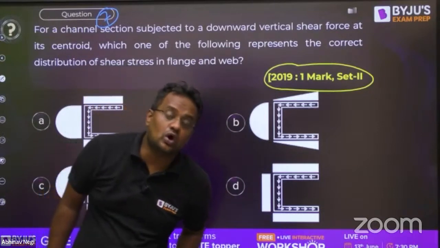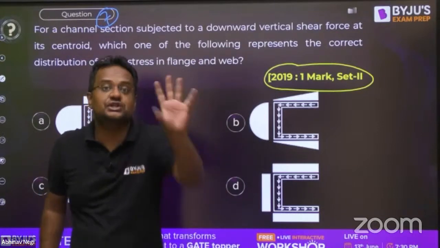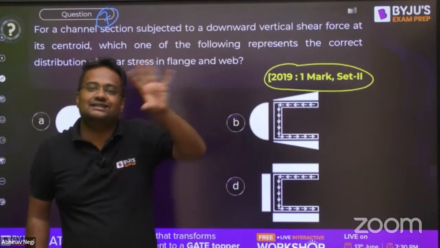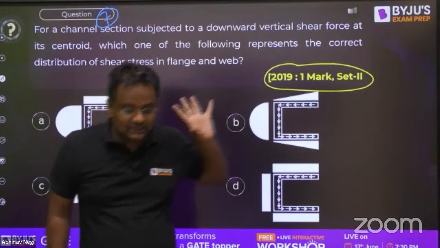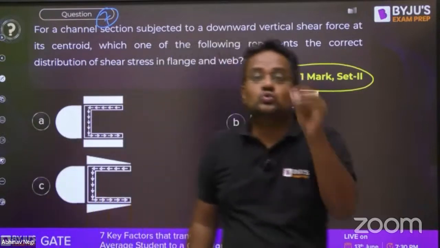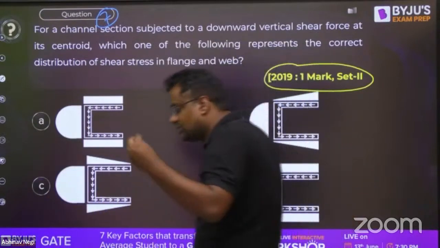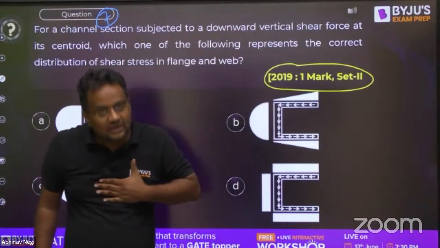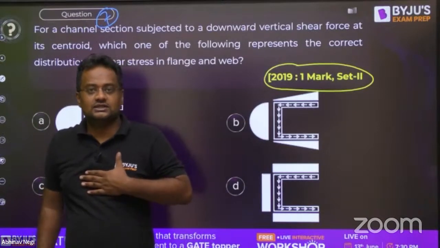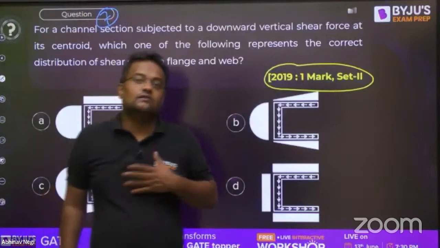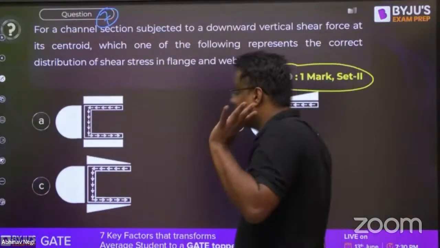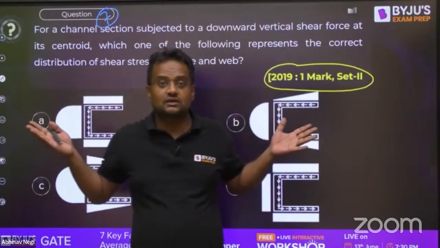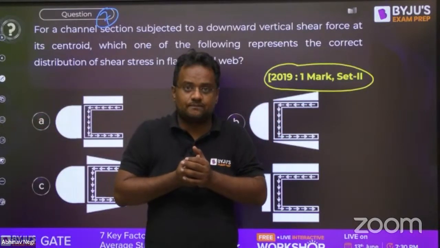No student got it correct intentionally. Kisane tukka mara ho, somebody has done a hit and trial, he might get it correct. But intentionally, no student has done it correct, because to be very frank, including me also, guys, I'm not saying I'm a Rajnikant, including me also, we never tell the shear flow or shear stress for horizontal members, because GATE has never asked. It was not written in the syllabus.